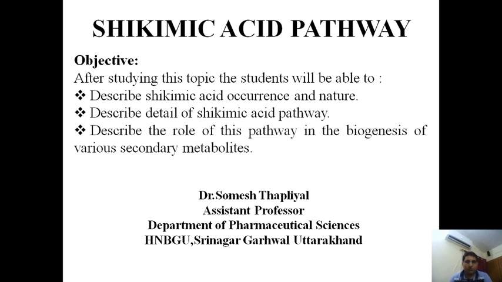I also told you that in one Calvin cycle one carbon dioxide is reduced for the formation of fructose 6 phosphate.